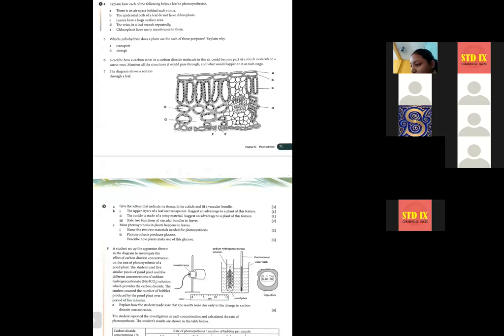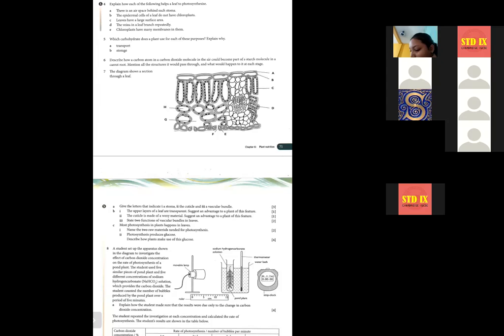Then there it takes part in photosynthesis and reacts with water molecules (H2O) to produce food. Okay, there it takes part in photosynthesis. Just make it correct. It takes part in photosynthesis and reacts with water molecules (H2O) to produce food or glucose.